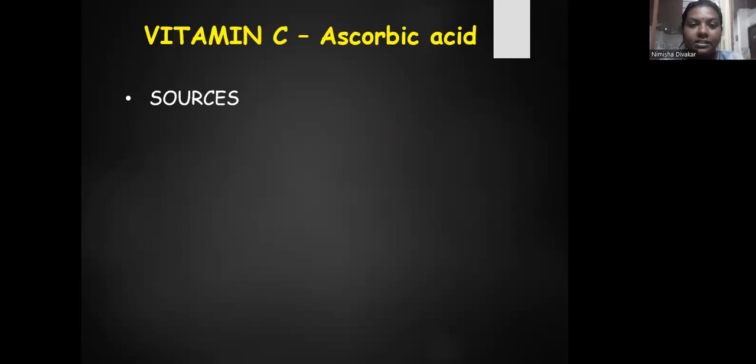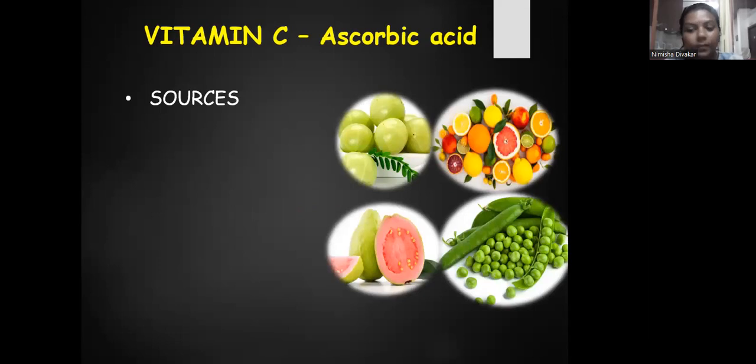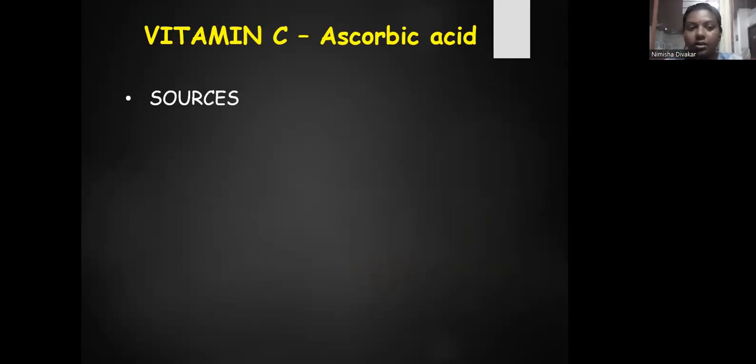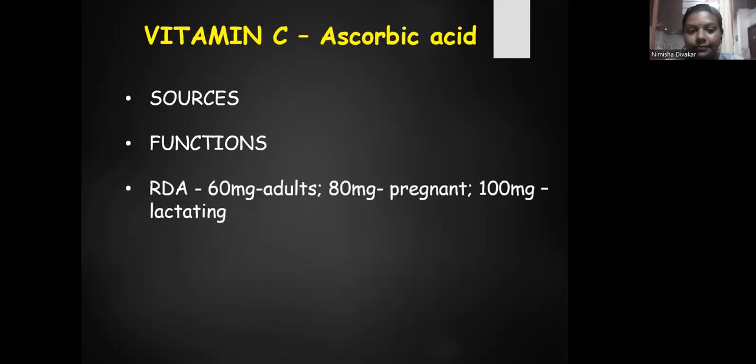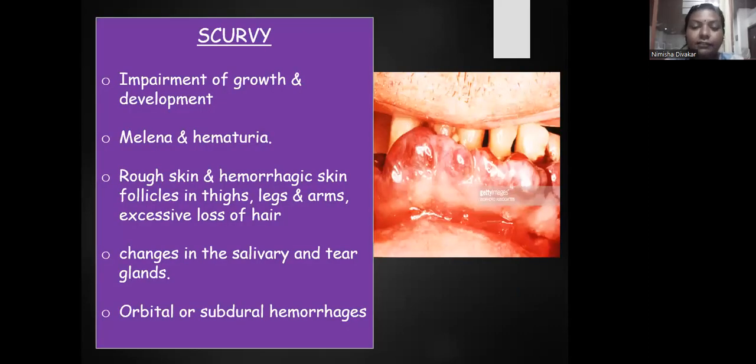First, vitamin C. Vitamin C is called ascorbic acid. The sources are citrus fruits, peas, green vegetables, etc. The functions are it helps in the formation of collagen, formation of skin and bones. It acts as a detoxifying agent, chemopreventive agent, and anti-infective agent. The recommended dietary allowance per day is 60 milligrams for adults, 80 milligrams for pregnant ladies, 100 milligrams for lactating mothers. The deficiency of vitamin C is called scurvy.